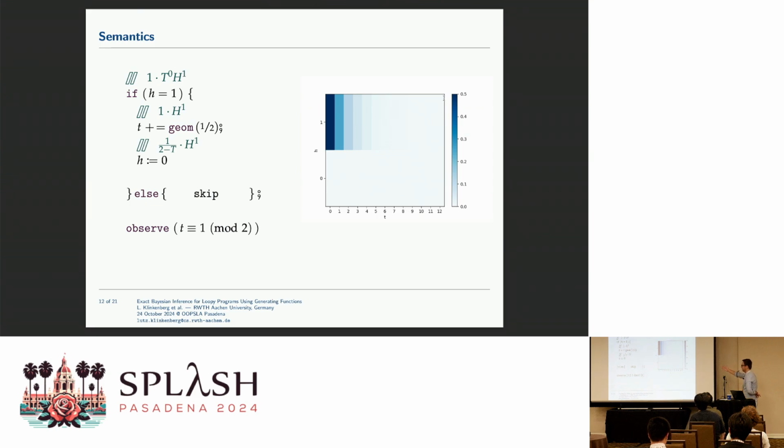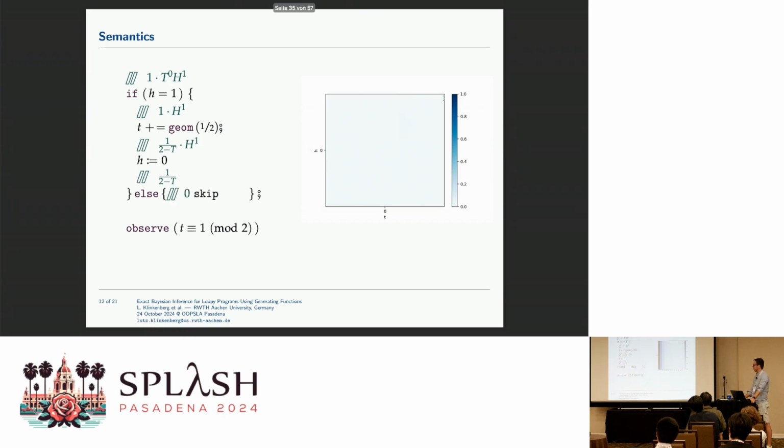So here's basically what happens. We have increased this t, so we first marginalized it out, and then we multiplied it by the closed form of the geometric function. This is what it looks like pictorially. Then we set h to 0. So we just marginalize it out, and here is again the picture.